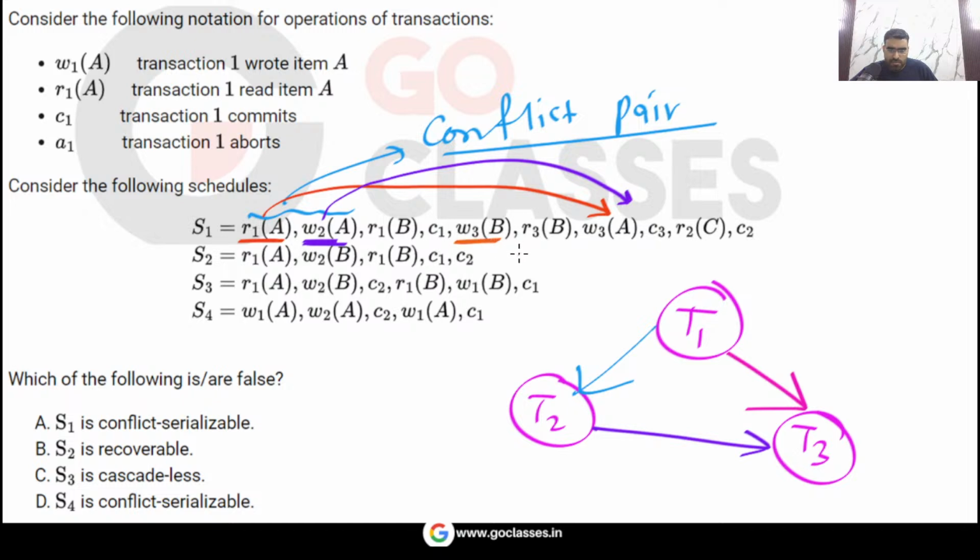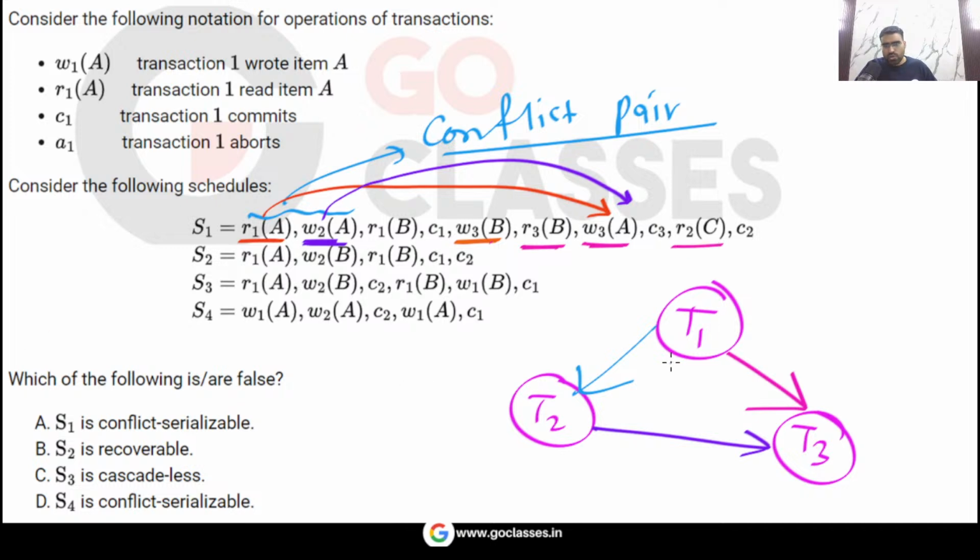T1 is already done. What about T3? Is there any conflict pair? See, this is read item of T3. So this is not a conflict pair. Okay, because remember here T3 is writing, T3 is reading. So this is not a conflict pair. Because T3 is reading, T3 is writing, T3 is reading. You can see there is no other conflict pair. You can just check it out.